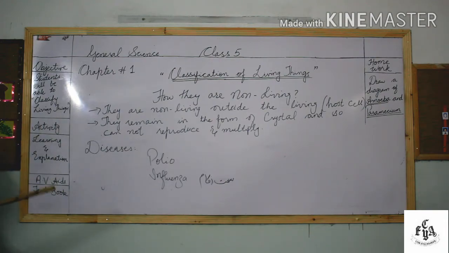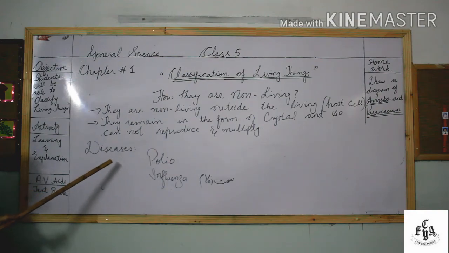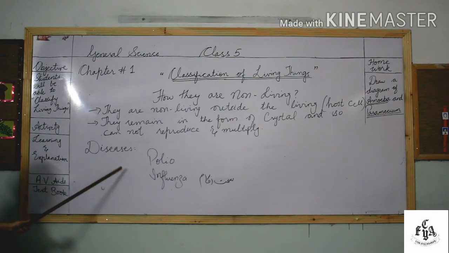Now students, there are different kinds of diseases caused by viruses in plants and animals. Some of the common diseases you may have heard of that are caused in humans by viruses are, the most common, polio and influenza.